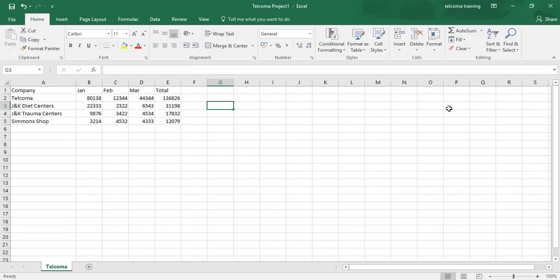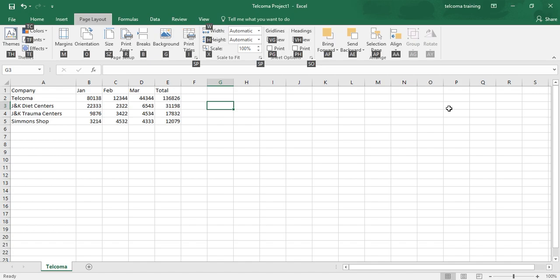Hello students, today we will look at how to select commands with the keyboard. We have the shortcuts for it. The easiest method for selecting commands on the ribbon is to press the keyboard's Alt key and then type the letter of the hotkey that appears on the tab you want to select. Like if you want to select the Page Layout tab from your keyboard, you just press Alt and P. The page layout is selected.